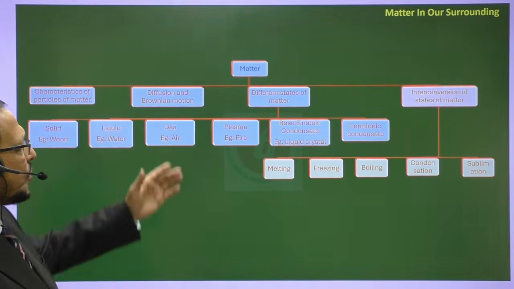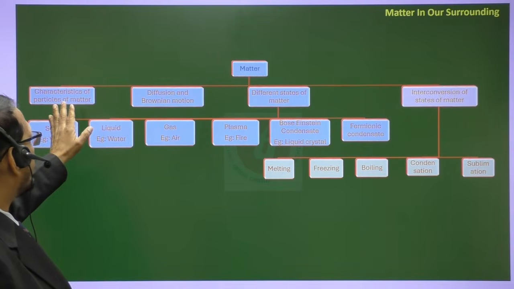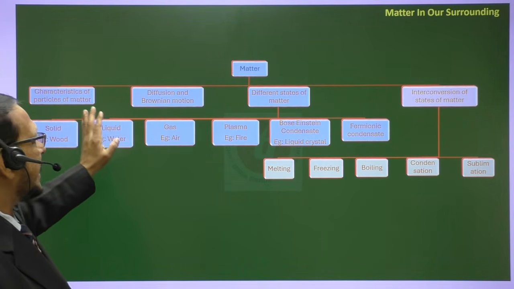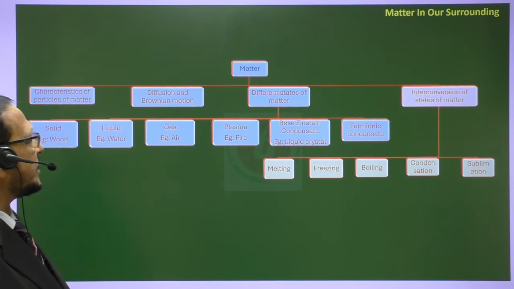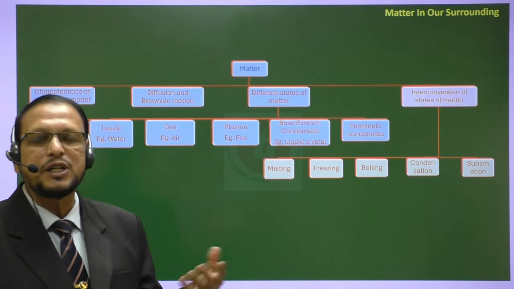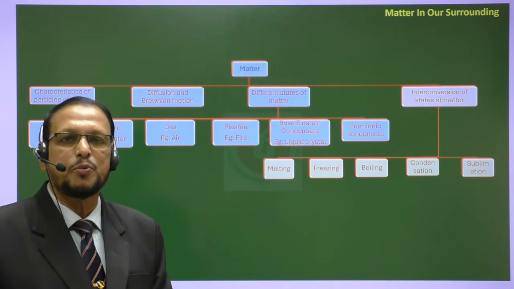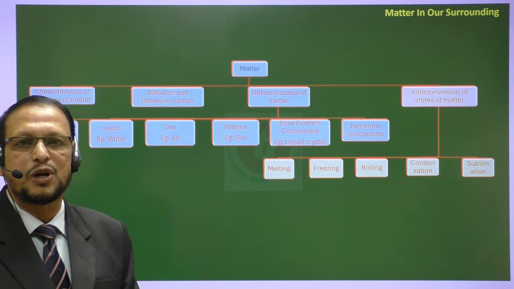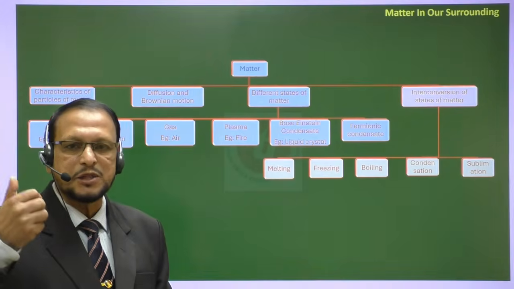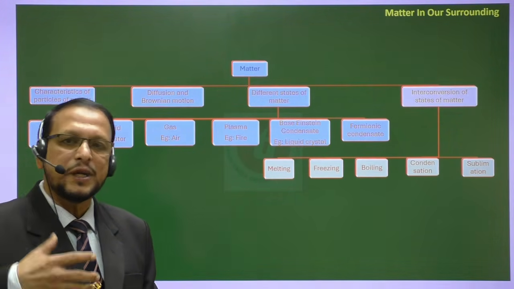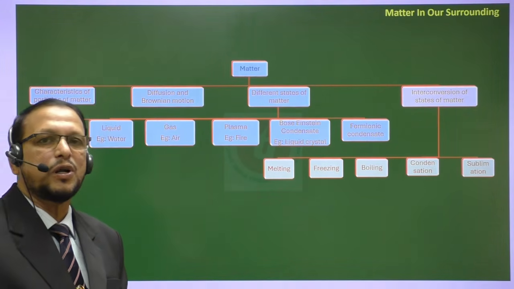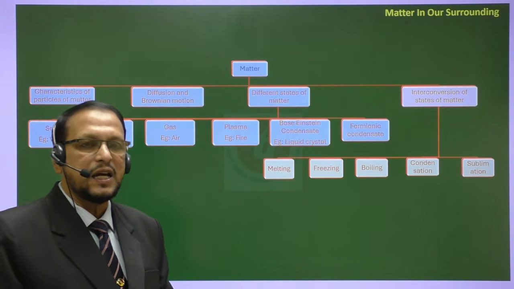So we have understood the characteristics of the particles of matter. I will discuss the details with the diagram. Diffusion and Brownian movement I have discussed. Diffusion is the movement of molecules from higher concentration to lower concentration. Like if we spray perfume, we can smell it, because molecules move from higher concentration to lower concentration. That is diffusion.